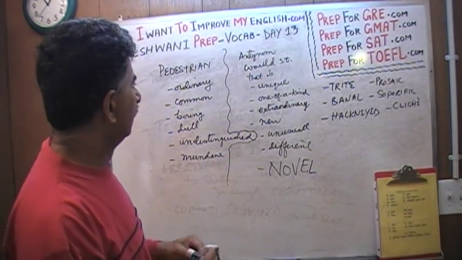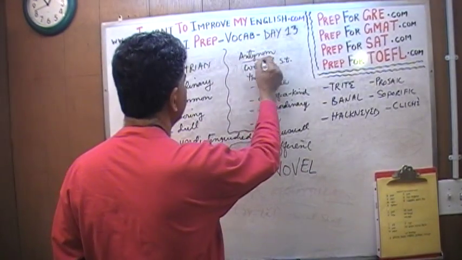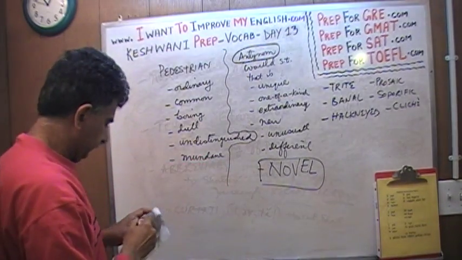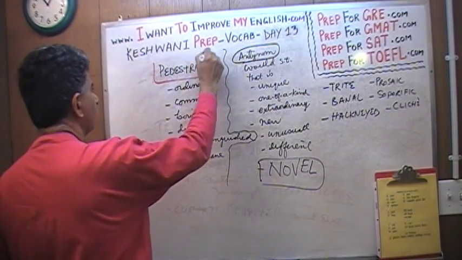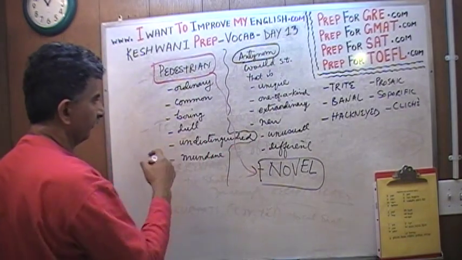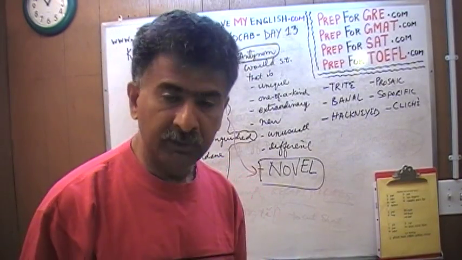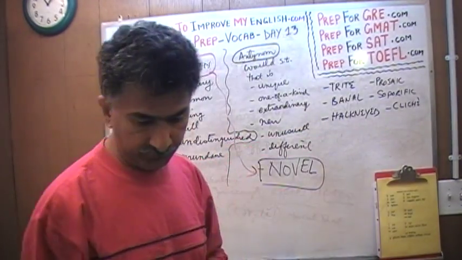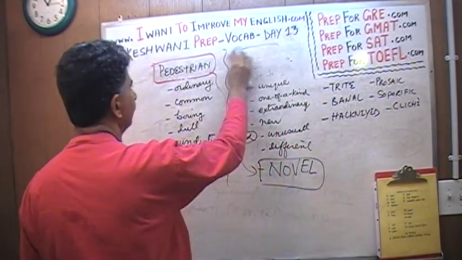Prosaic. So now that we know the word pedestrian, and now that we know a good antonym of it, here's the antonym of the word pedestrian. So novel means all of this, pedestrian means all of this. Now let's learn some more synonyms of the word pedestrian. There are 6 of them here, about half a dozen of them. Let's learn them one by one. So I need to erase all of this, and we're going to cover all of these 6 words now.